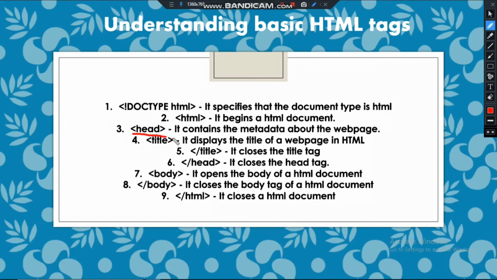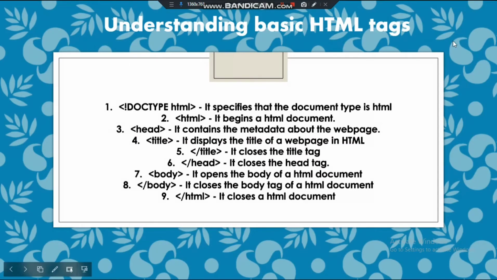Then this head tag, it contains the metadata about the web page. So basically what is the metadata? Metadata is the data about the data. Okay, so what does this data about the data mean? Suppose you are having a book, so in that index page there will be written what is in this book, who is the author of this book, what is the price of the book, what is the book based upon, who published this book, which publication. So these all will be stated in the index page of the book.